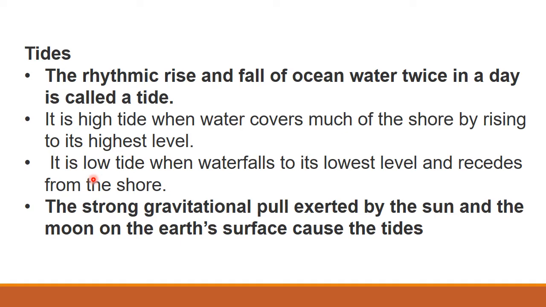Then how do these tides happen? The strong gravitational pull from the sun and the moon on the earth's surface causes tide.